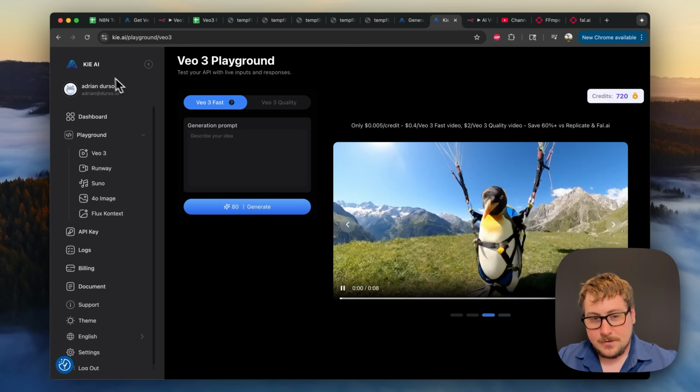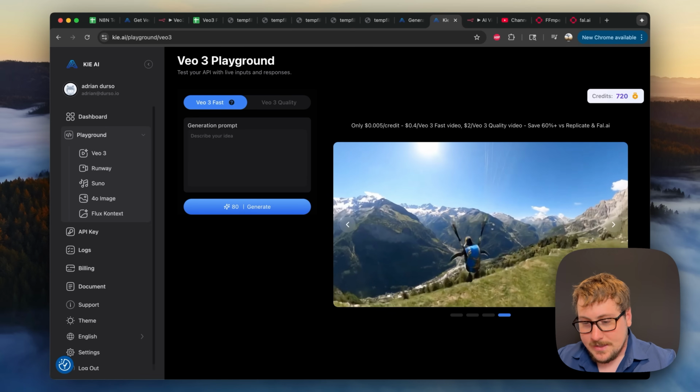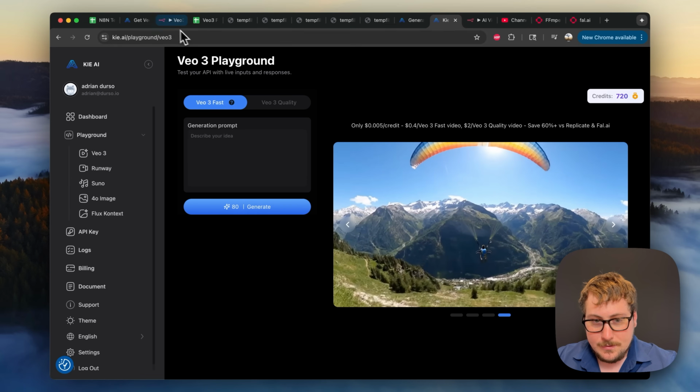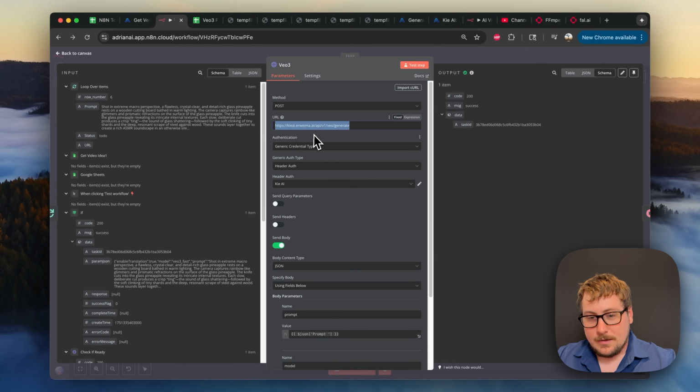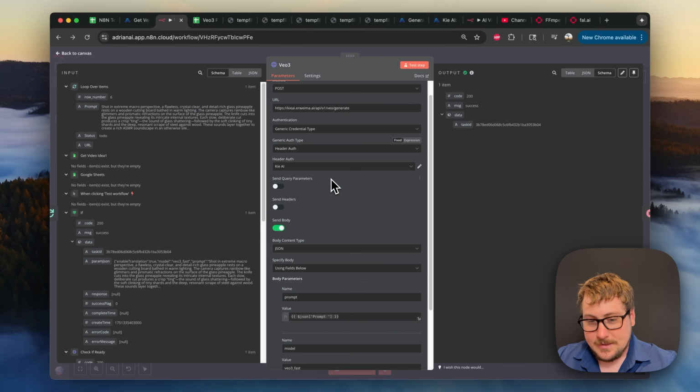So you know the drill. Go to kie.ai, make your account, get your API key, load it up with some credits. Once you've done that, we'll go into here, same thing, generic credential type, header auth, kie AI. The name is just authorization. The value is bearer space your API key, and similar to Replicate. Once that's set up, you're going to need this on all of the nodes for that.